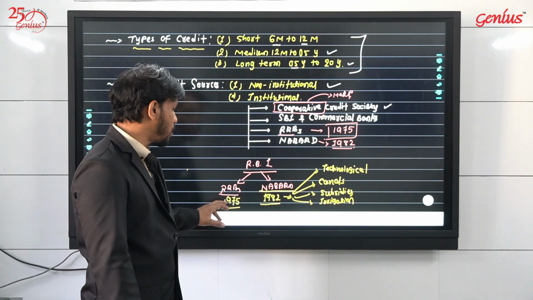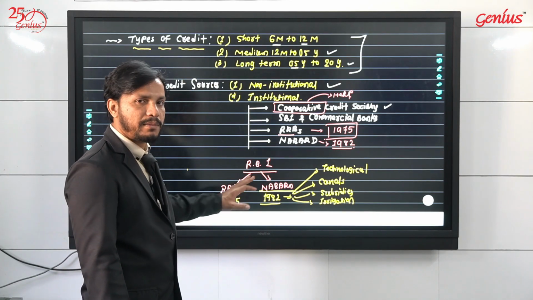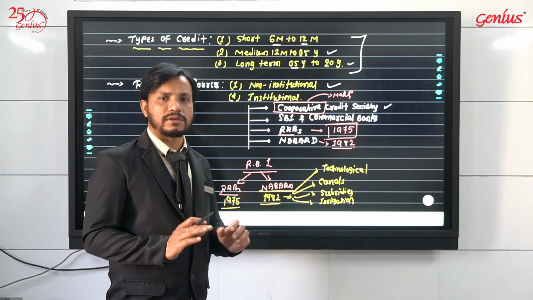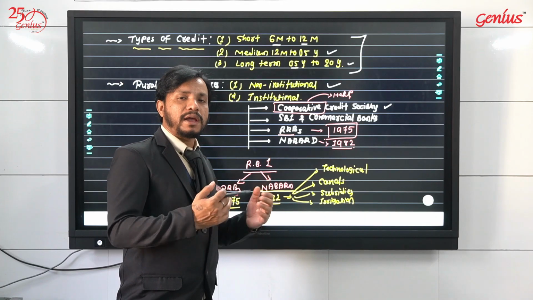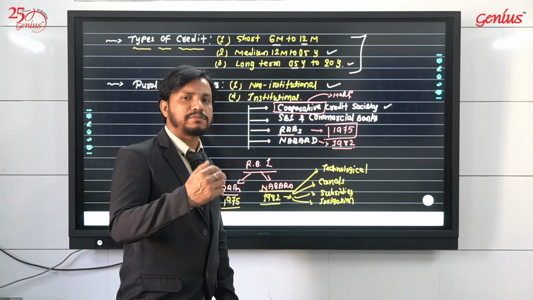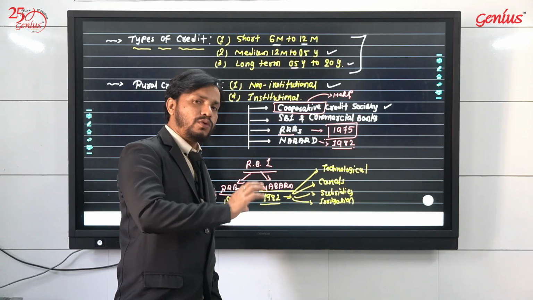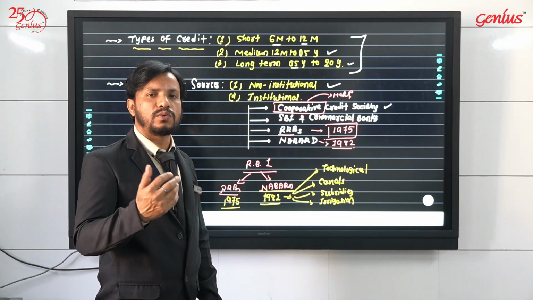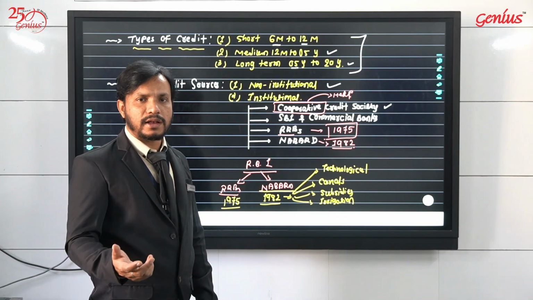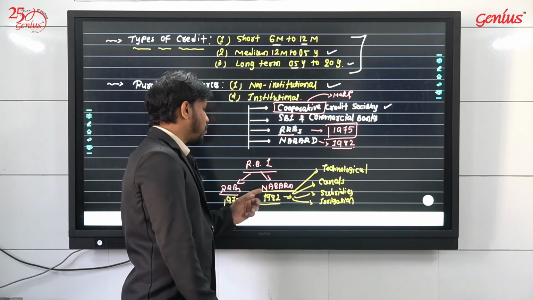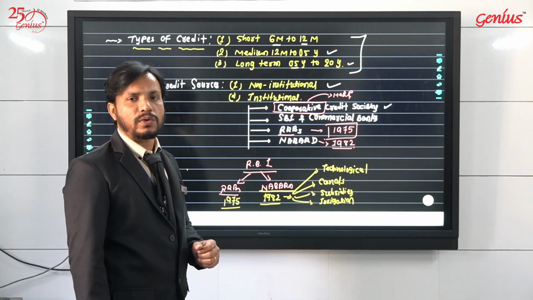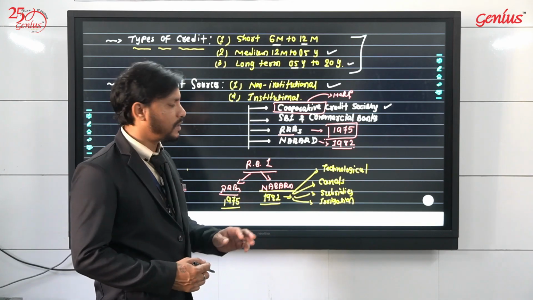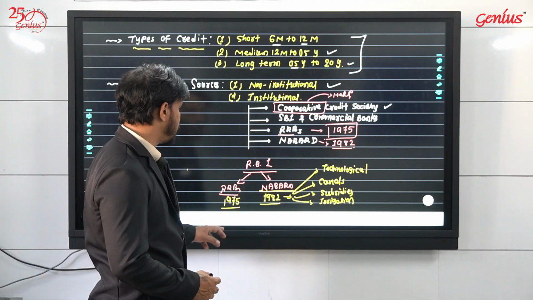Means NABARD is not just for money. Okay, this RRBs is particularly to give the credits, while NABARD is for many regions. So NABARD's main motive was what? NABARD's main motive was only to look after each and every single task which the rural people need, which agriculture requires. And with that motive, the National Bank for Agriculture and Rural Development, NABARD, was set up in the year 1982.